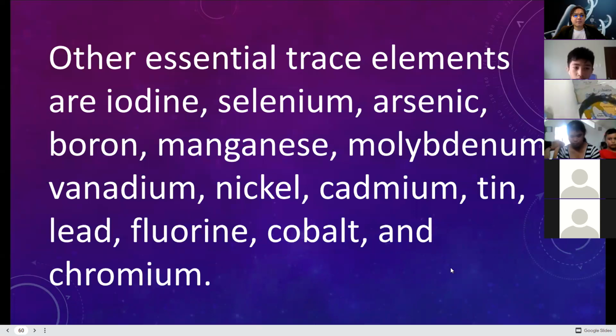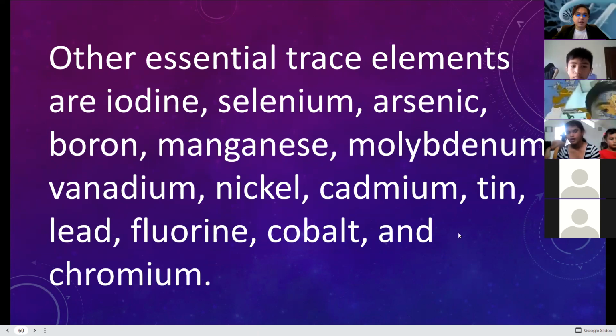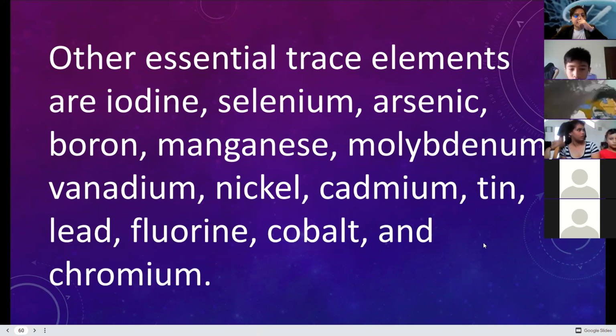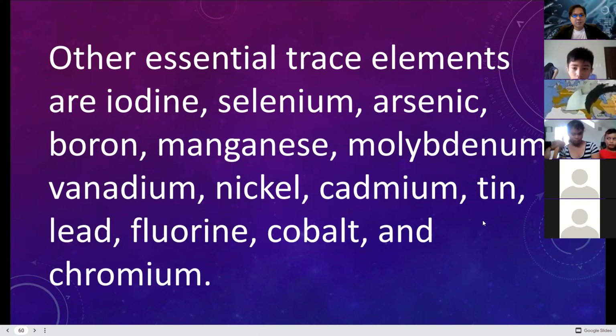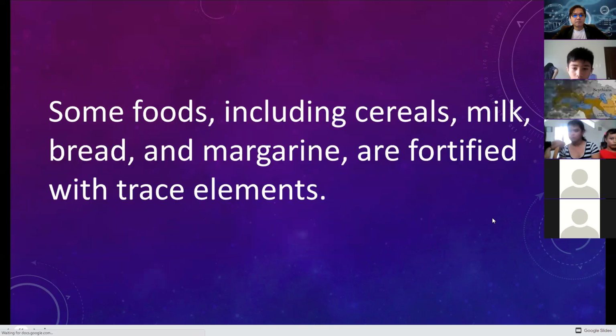Other essential trace elements are iodine, selenium, arsenic, boron, manganese, molybdenum, vanadium, nickel, cadmium, tin, lead, fluorine, cobalt, and chromium, but in a small amount. Again, in a small amount. Too much of these elements can cause disease.